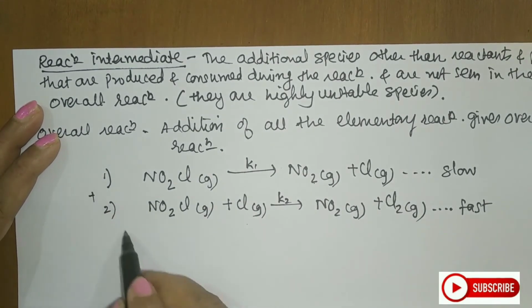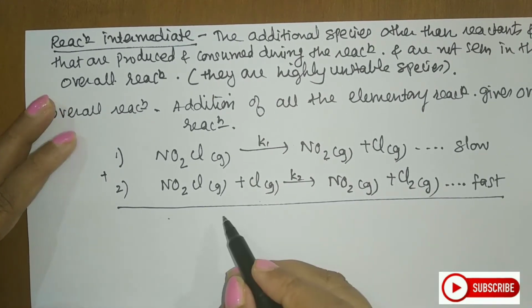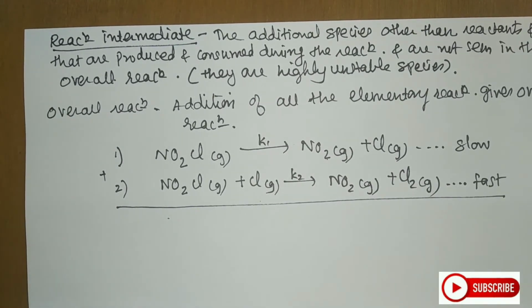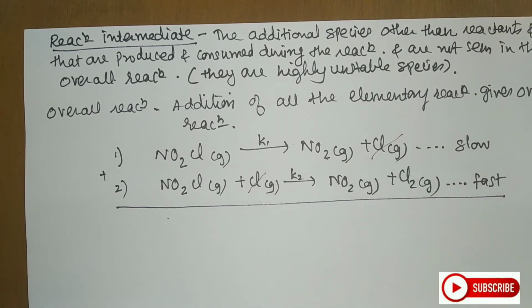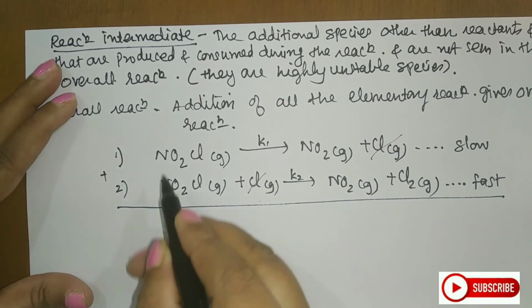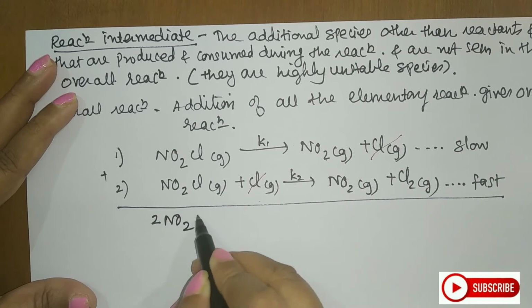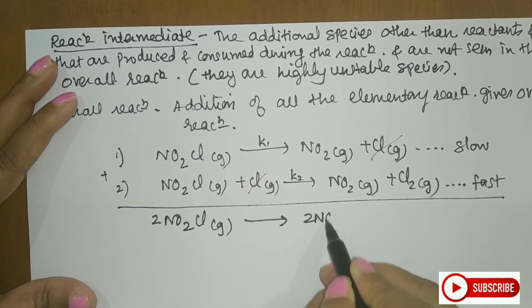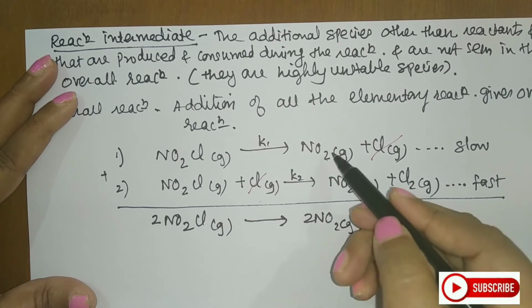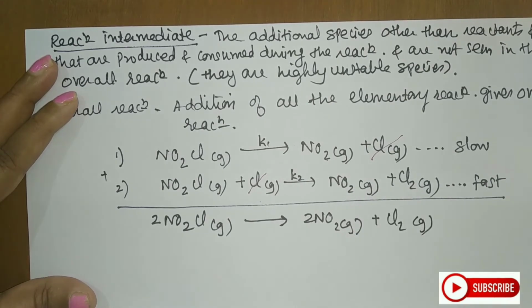I add the two reactions. So what will I get? Here, I can cancel this Cl and this Cl. After cancelling that, let us see what we are left with. I will have 2 NO2Cl gives 2 NO2 gas plus Cl2 gas.